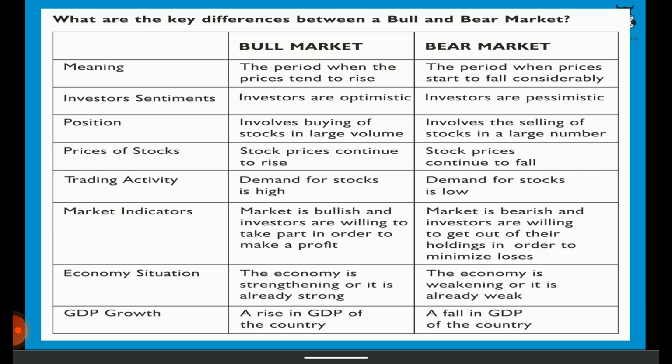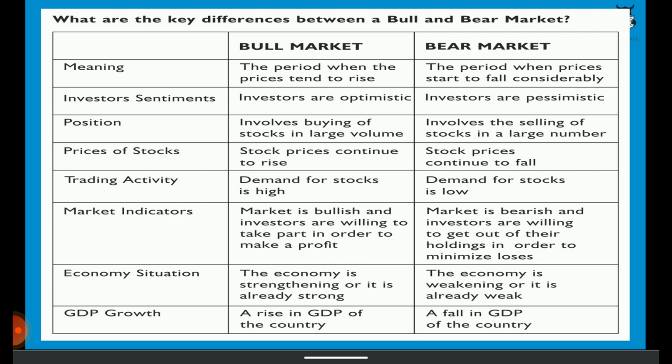Market indicators: in a bull market investors are willing to take part in order to make a profit. That is, they want to buy shares, they want to take part in the market. Whereas in a bearish market they want to get out of the market, they want to sell their shares and get out of the market to avoid further losses.